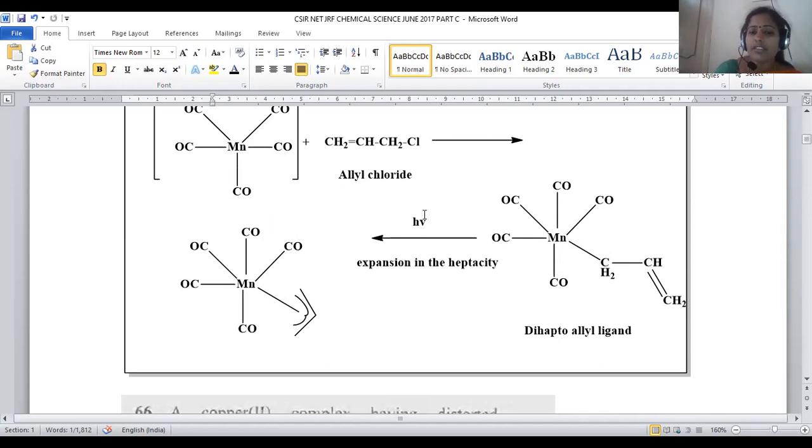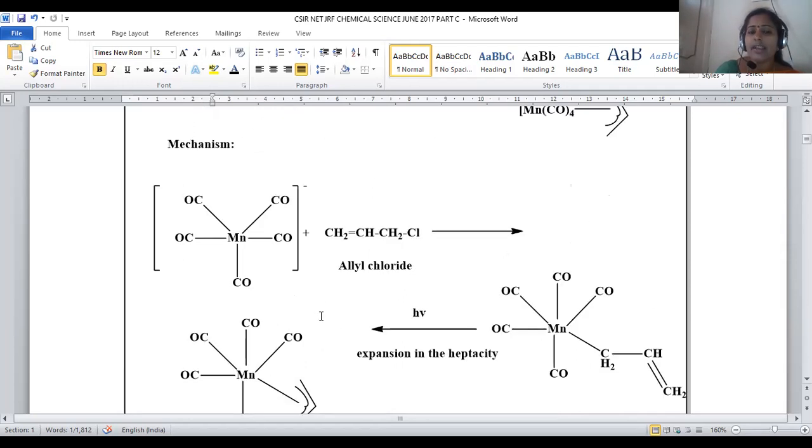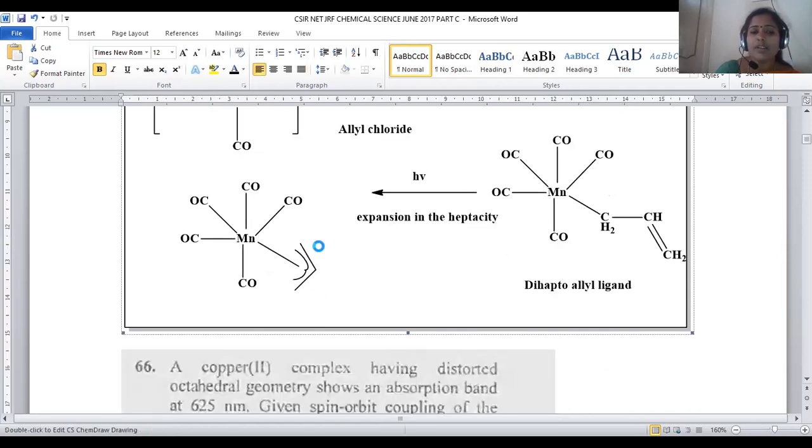Right now we are treating with h nu. Photolysis is employed here, so that expansion of hapticity is possible. Initially only one carbon is in bond with the central metal. Now these electrons also participate, so eta 1 means 1 electron is donated here. Now we turned into eta 3, meaning these 2 electrons also get donated by this resonance hybrid. Eta 1 to eta 3 expansion is possible, and we have to discard one of the carbonyl groups.